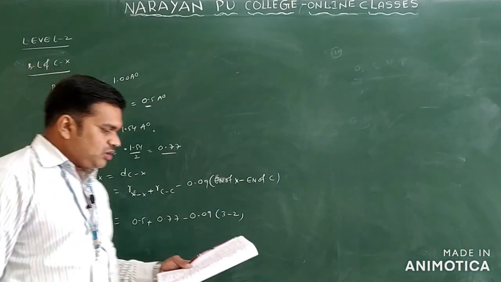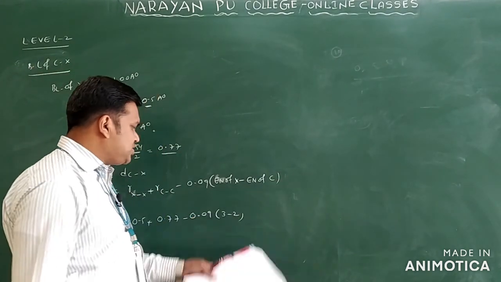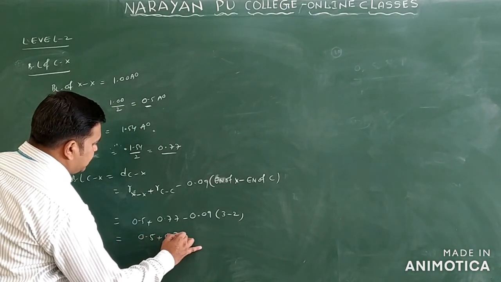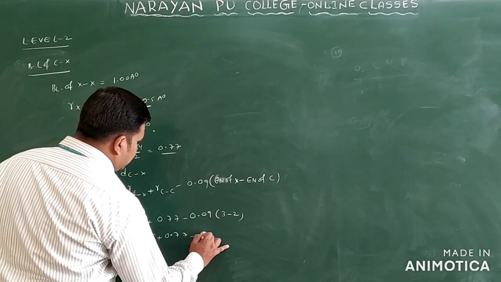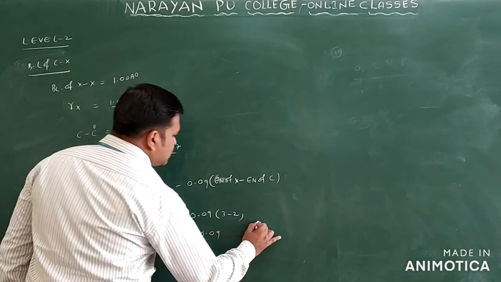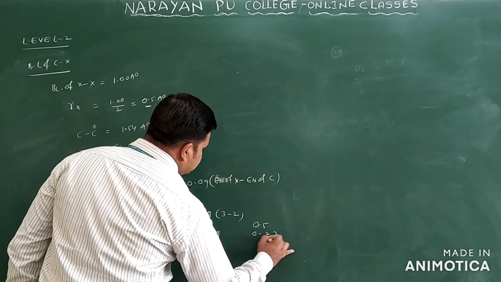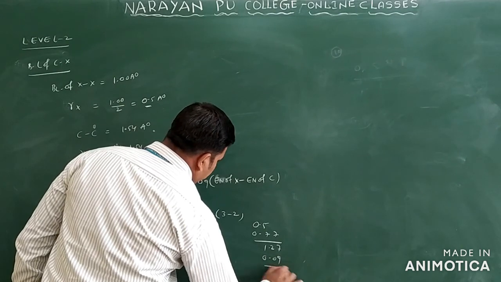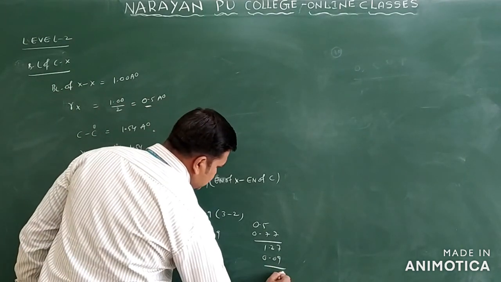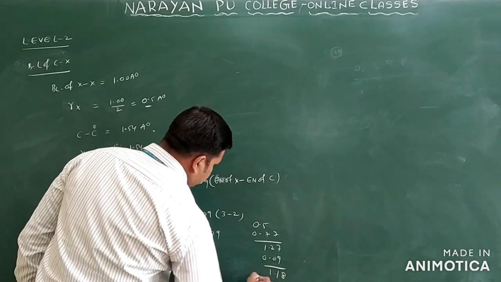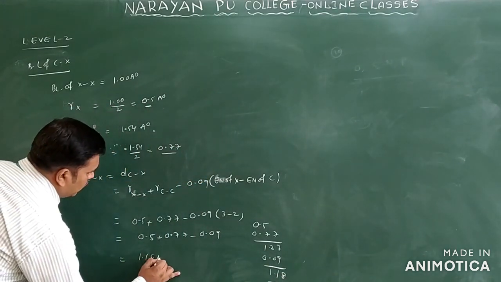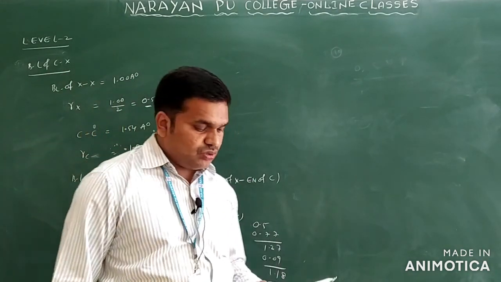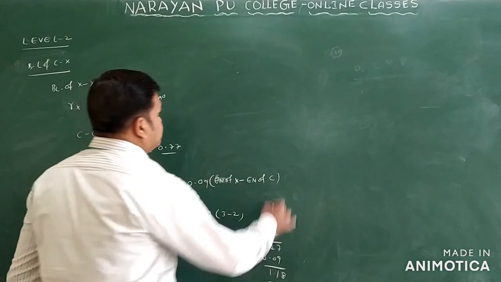Why here? The electronegativity of X is given as 3 and of C is 2. Then you will get 0.5 plus 0.77, and 3 minus 2 is 1, so you get 0.09. So this is 0.5 and 0.77, you will get 1.27 minus 0.09. So you will get 1.18 angstrom units. So what answer will you take? 1.18 angstrom units. You will take option 2 for this question.